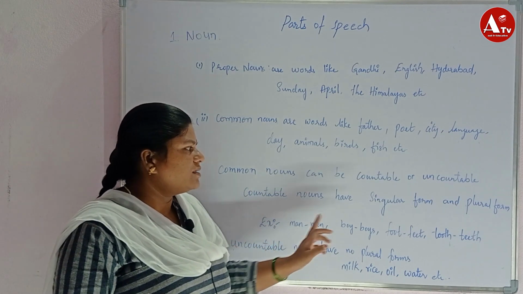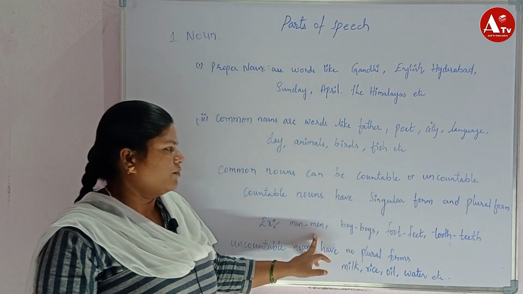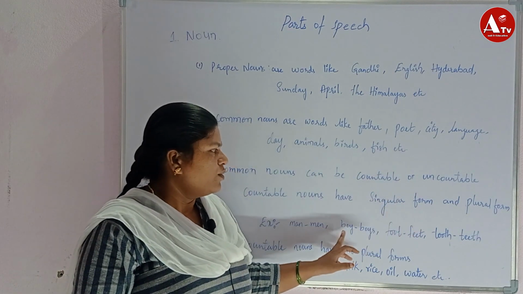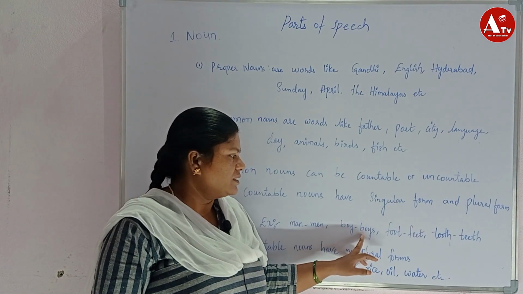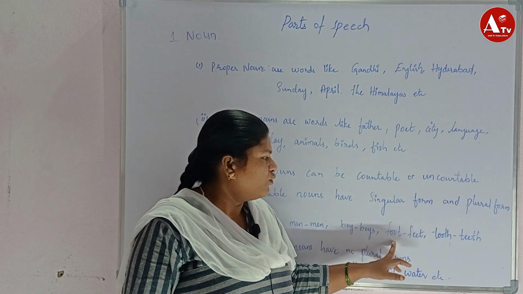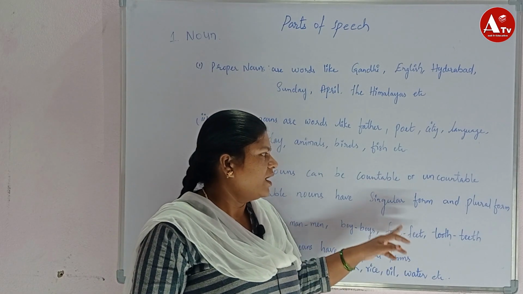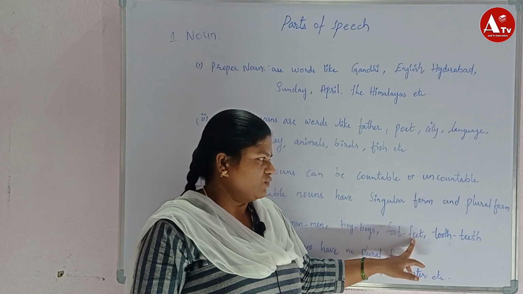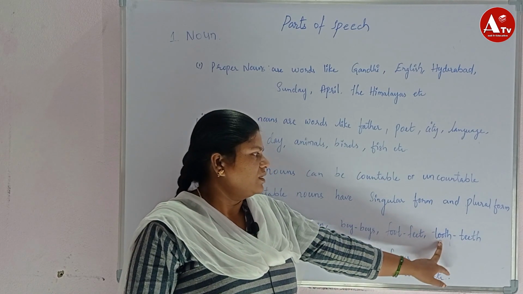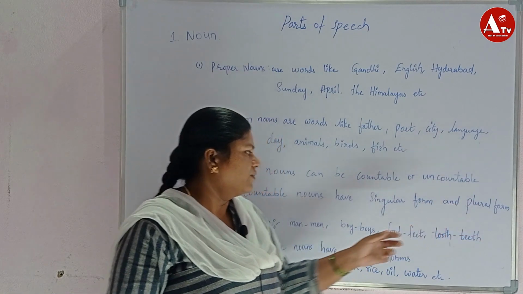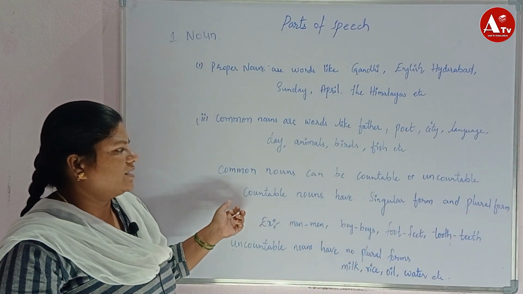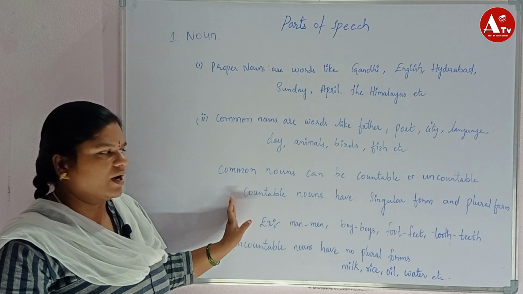Here man is a singular form, men is a plural form. Boy is a singular form and plural form is boys. Foot is a singular form and plural form is feet. Tooth is a singular form and teeth is a plural form. These all are the examples of countable nouns.